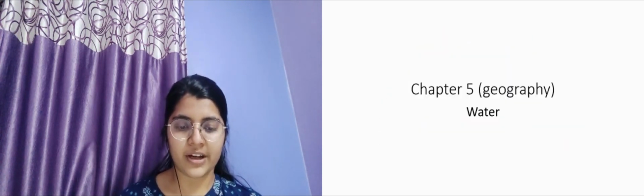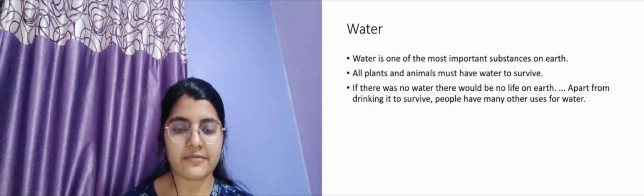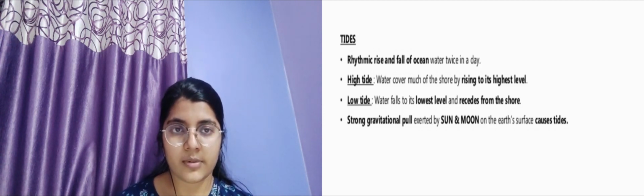So today we will start with chapter 5 geography. We will continue with chapter 5 geography, that is water. Water is one of the most important substances on the earth. All plants, animals, and human beings need water for survival, and it would be completely impossible for us to live on this earth without water. So water is a must. We have already studied about oceans.